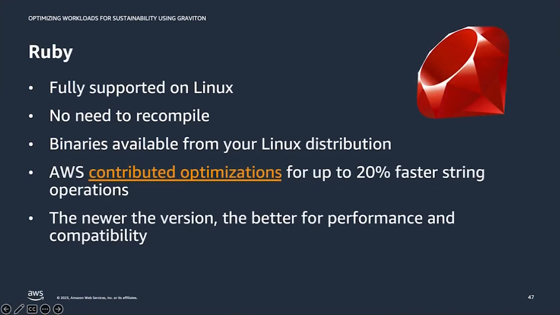So Ruby. Again, Ruby is fully supported on Linux. There's no need to recompile any Ruby code when porting over to Graviton. Binaries are available from your Linux distribution. AWS has actually contributed optimizations for up to 20% faster string operations when using Ruby with Graviton. And again, same rule applies. The newer the version, the better for performance and compatibility.